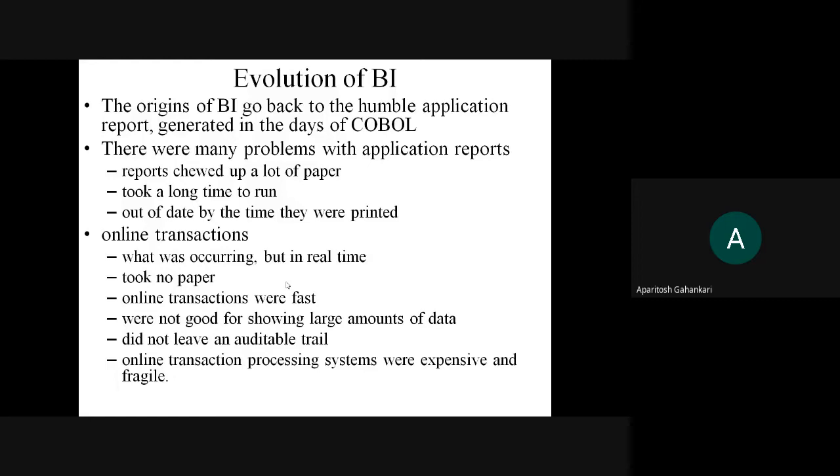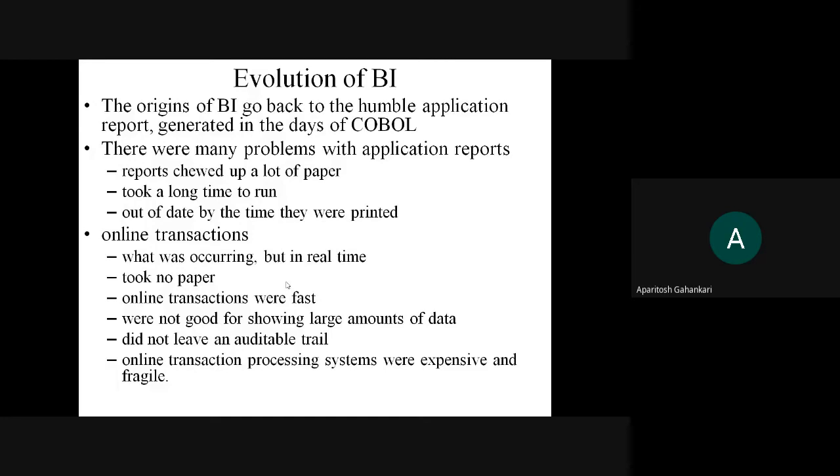If I want to see how many pieces of a particular item are sold today, say for example, how many pieces of Lux soap are sold today, that can also be seen. So likewise, many such applications can be developed with the help of this COBOL language. But there were certain issues and limitations. The limitation number one is that it requires a huge amount of paper.